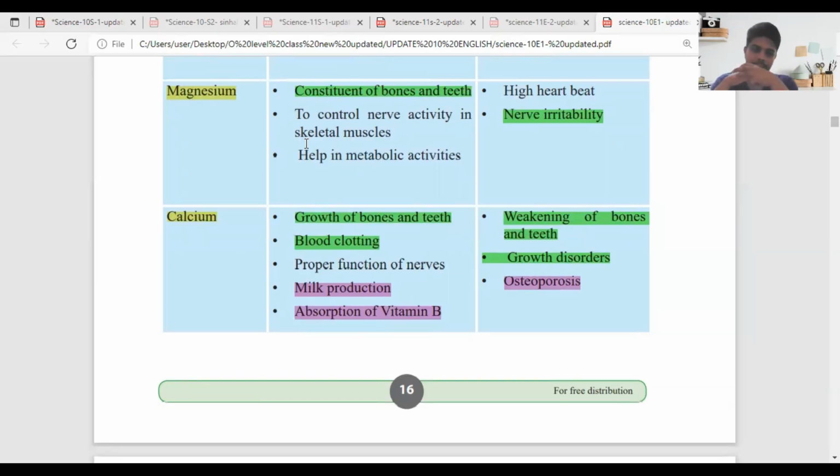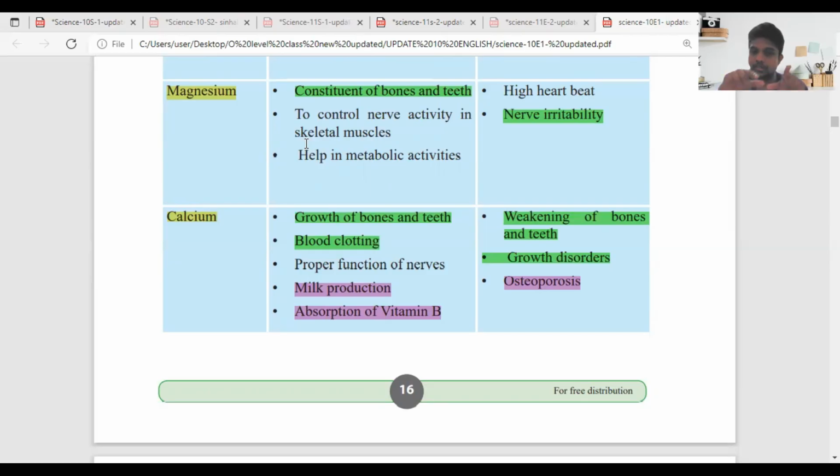Fourth element is calcium. Function is growth of bones and teeth, blood clotting, proper function of nerves, milk production, absorption of vitamin B. Deficiency symptoms: weakening of bones and teeth, growth disorders, osteoporosis. When it comes to calcium, it is a very common one. Most of the time the importance of calcium for bones and teeth is clearly focused on in TV advertisements also.